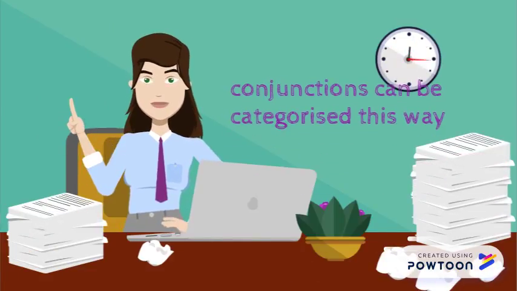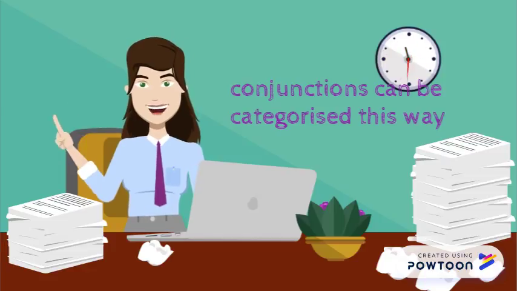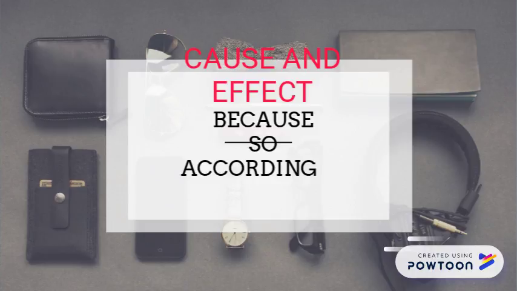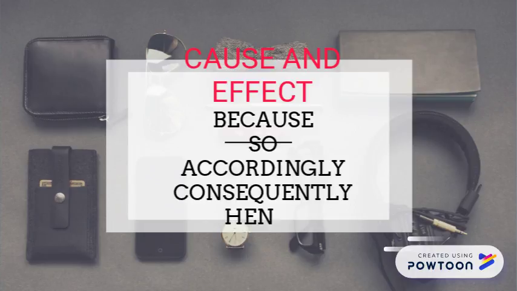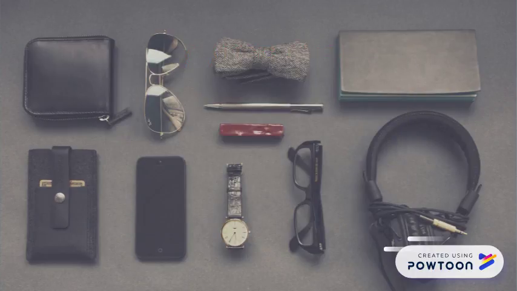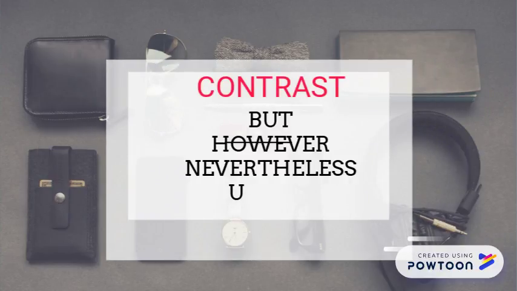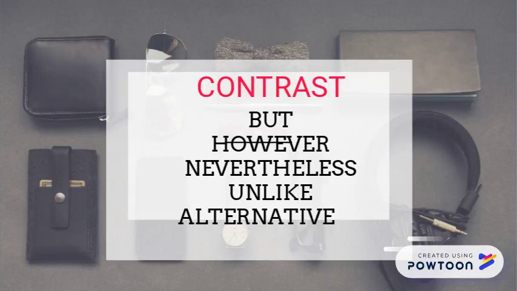Conjunctions can be categorized this way. Number 1, cause and effect: because, so, accordingly, consequently, and hence. Contrast conjunctions: but, however, nevertheless, unlike, alternatively.